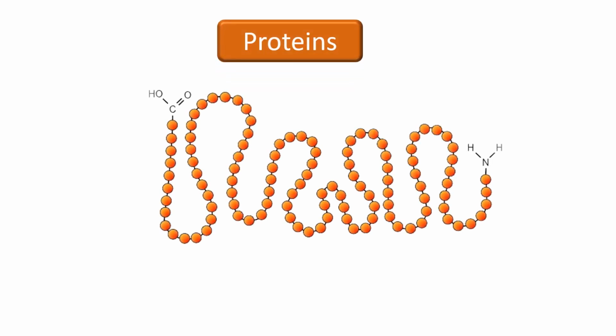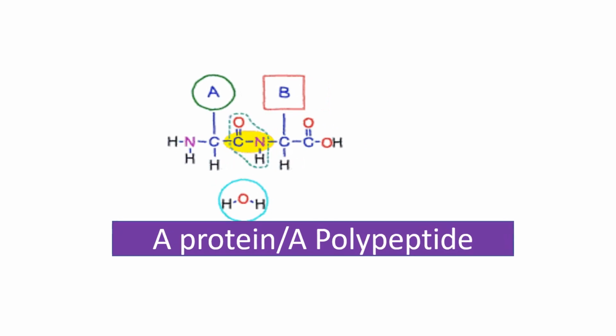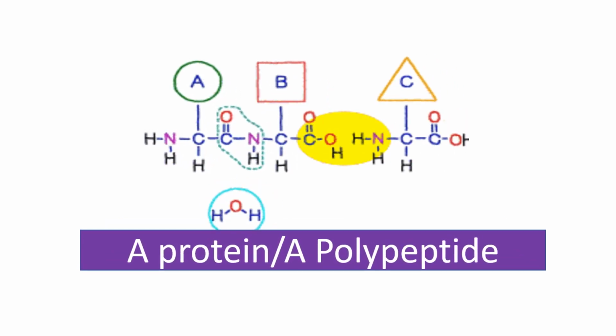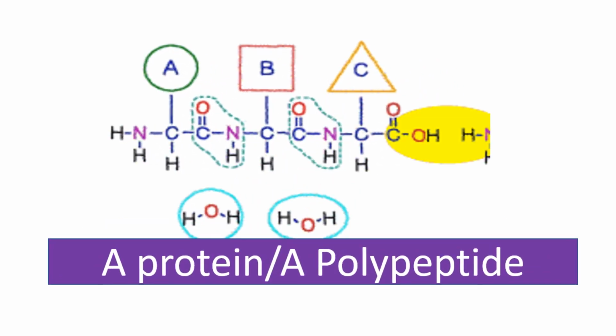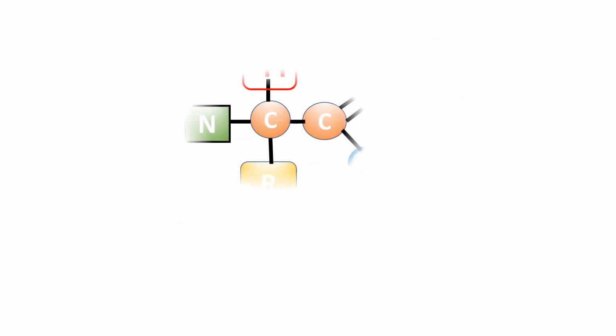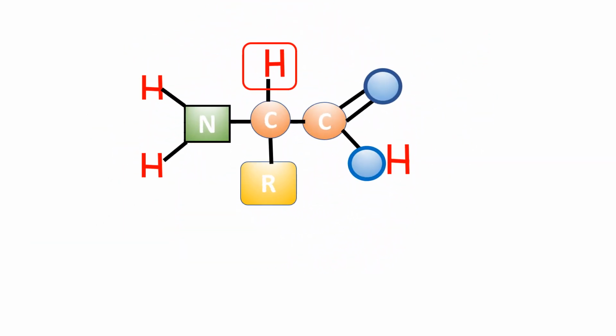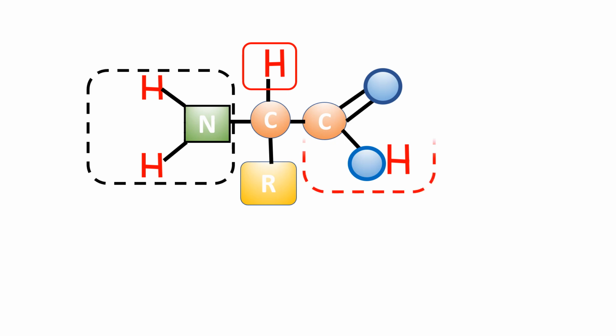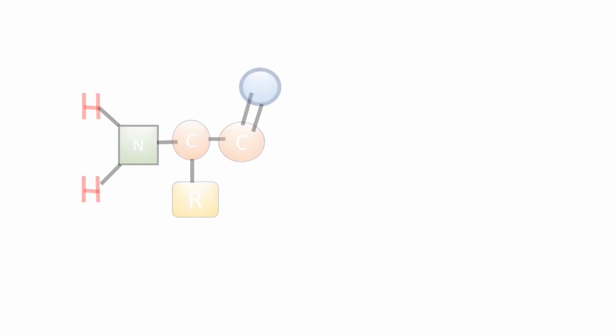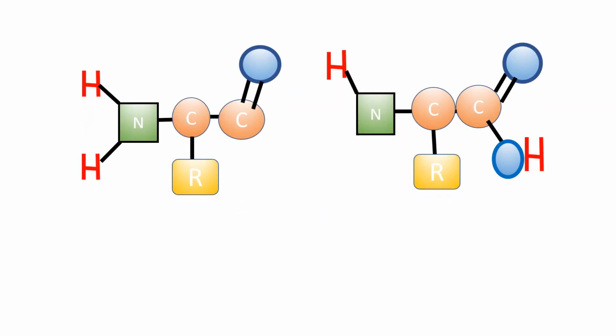Proteins. Proteins are polymers of amino acid. Structure of an amino acid: amine group, carboxyl group, R group. Amino acids are bound by peptide bonds when a protein is made.